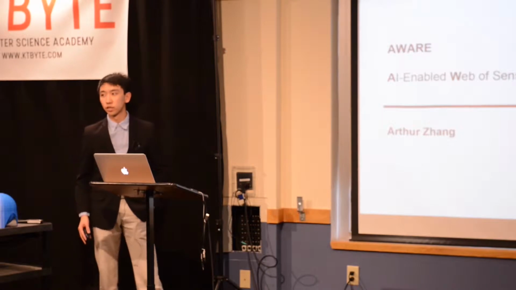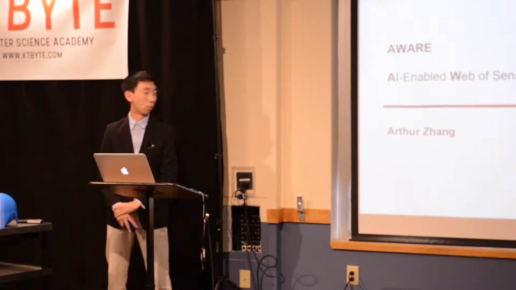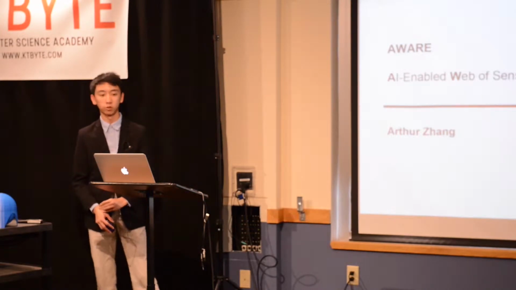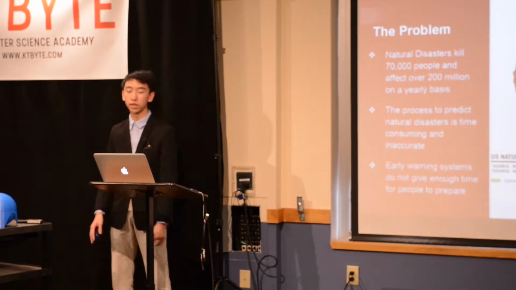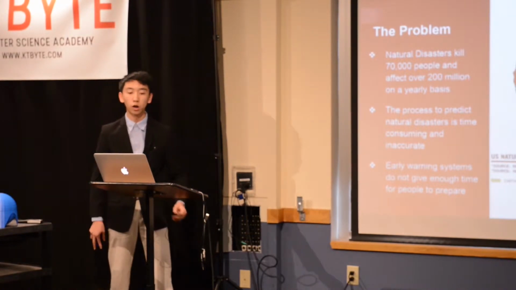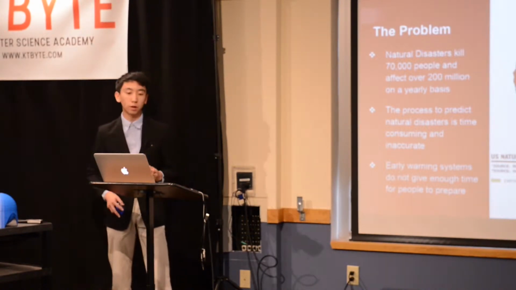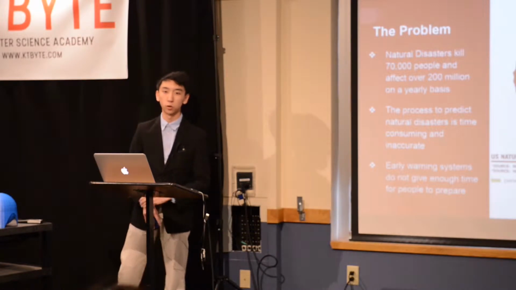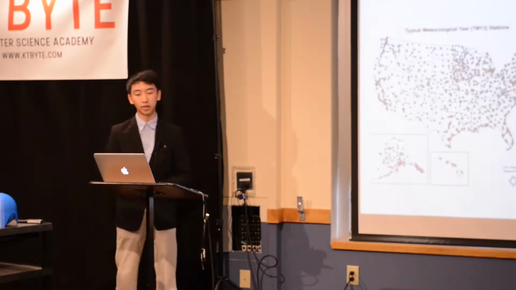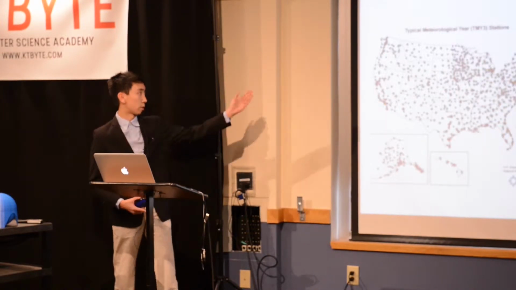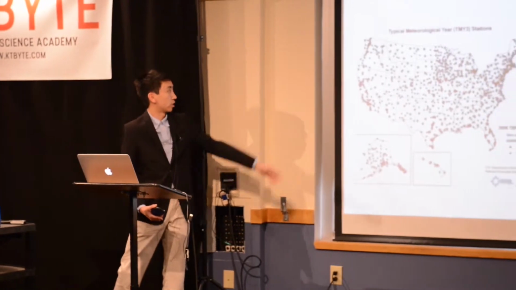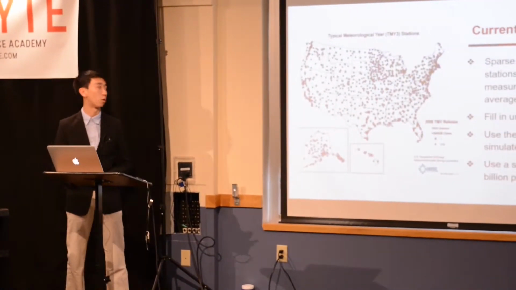My project that I'll be presenting to you today is AWARE. AWARE is a network of interconnected sensors that aims to help predict natural disasters. Natural disasters kill about 70,000 people each year and affect over 200 million more people, primarily because they don't get enough early warning. The current methods for predicting natural disasters use a sparse network of meteorology stations, as you can see on the left in this picture, and they take measurements about once every hour.